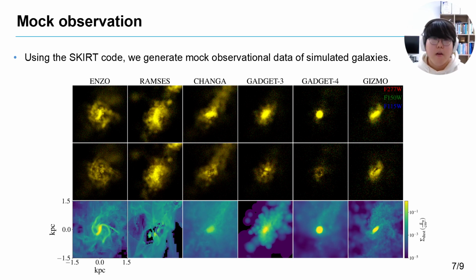Using the Radiance per code score, we generate more observational data from our simulations. In this figure, the first and second rows show the mock image of halo 5 without and with dust, and the third row shows the dust density distributions. Depending on the dust structures, the light is attenuated differently. For example, Gadget 4 has very dense dust at the center, which reduces the luminosity significantly. However, Ramses, which lacks dust in the center, shows little attenuation.